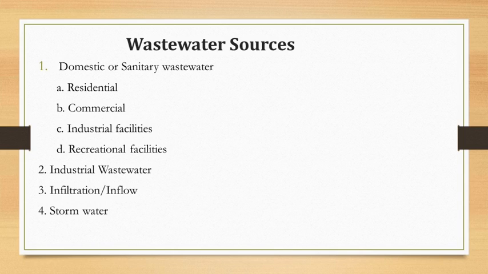Basically, domestic sources of wastewater are residential sources, commercial sources and institutional sources. Residential sources are houses and buildings. Commercial sources are commercial complexes or stores. And institutional sources are school buildings and colleges. So these are all the institutional sources.